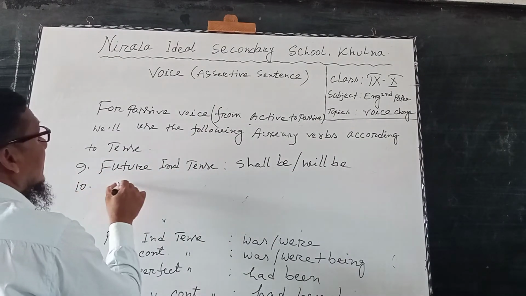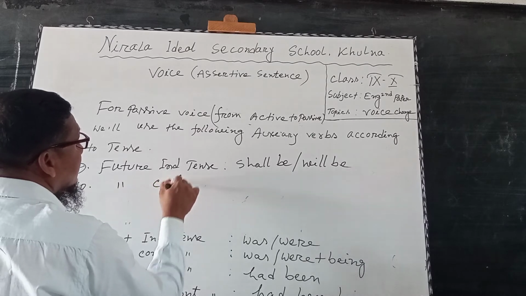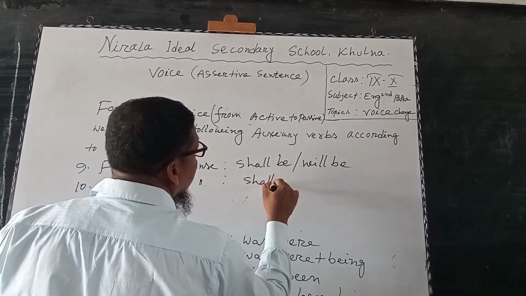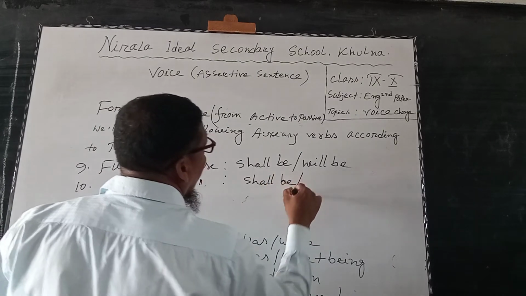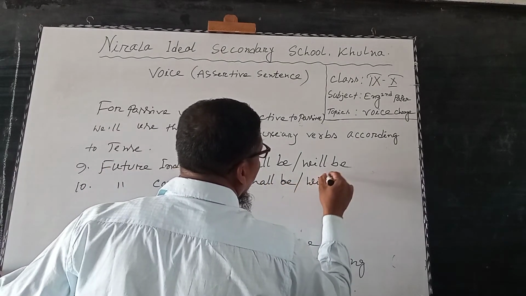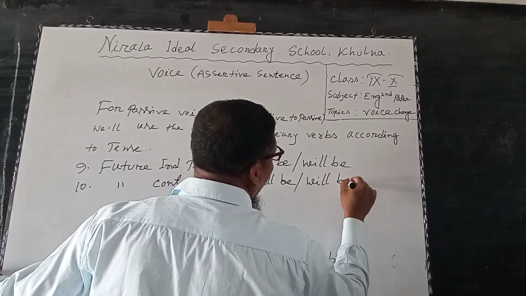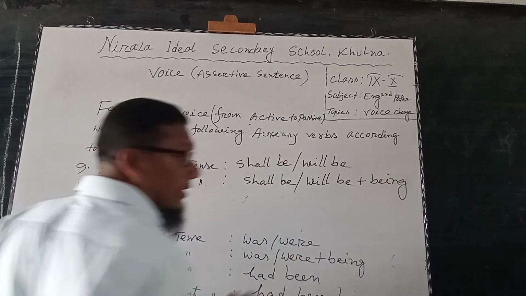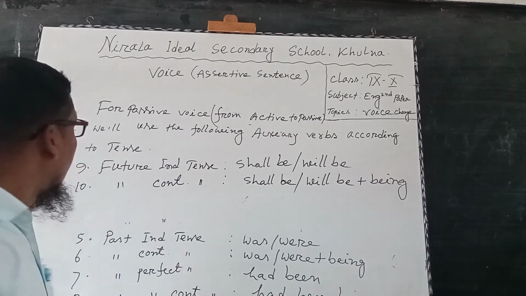For future continuous tense, we use shall be or will be plus being. That means shall be being, will be being. Okay.